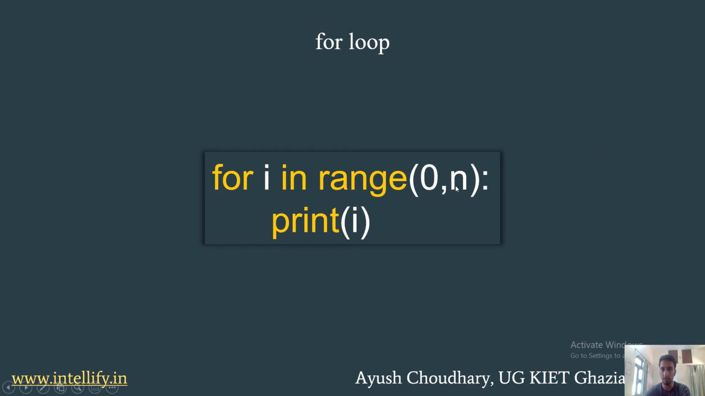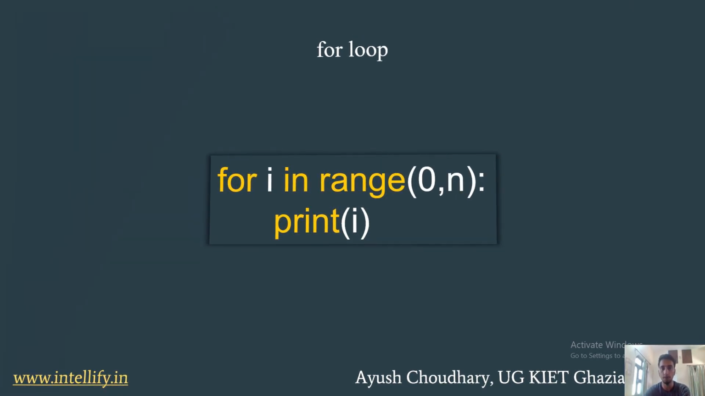In the range, 0 is the starting element, n is the ending element, and we print i. It iterates through each element. Initially it goes to 0, so the value of i will be 0. Then it goes to 1, the value of i will be 1. Then 2, and the value of i will be 2, and so on until n. So this is the for loop.